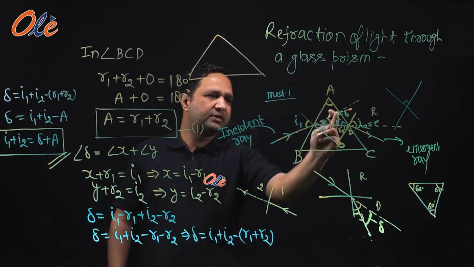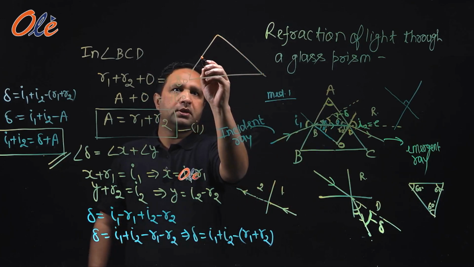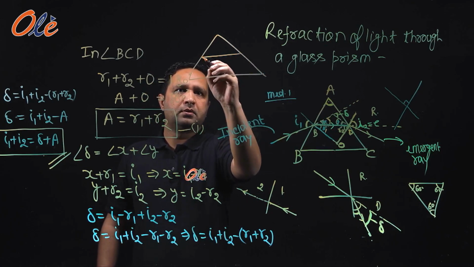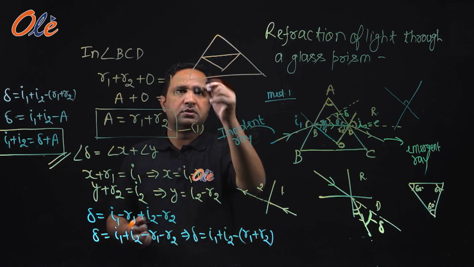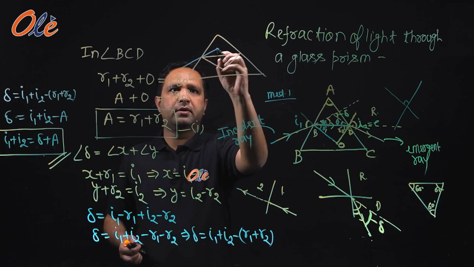Directly, we are making only this part. Okay, this was the incident ray.